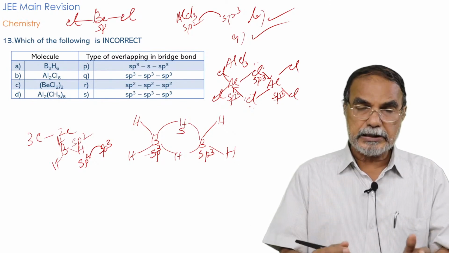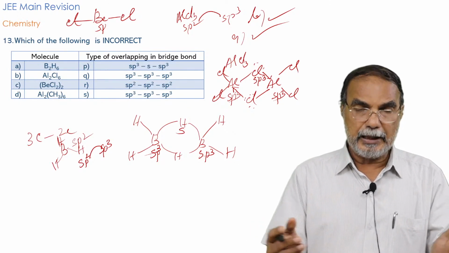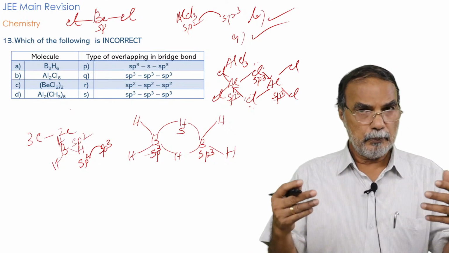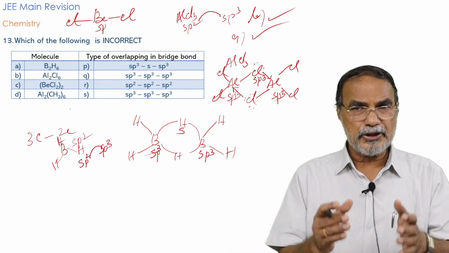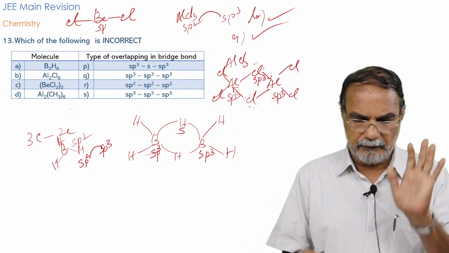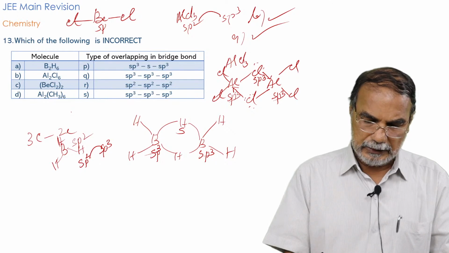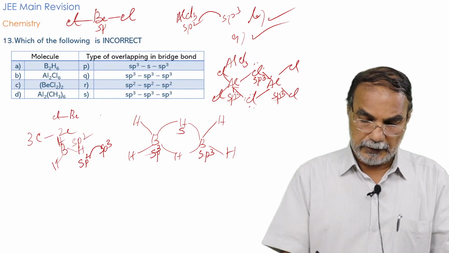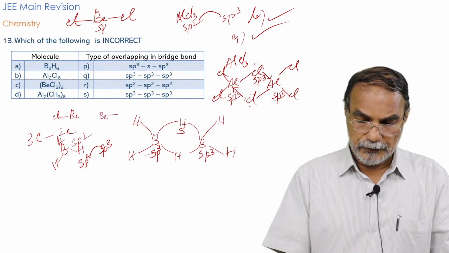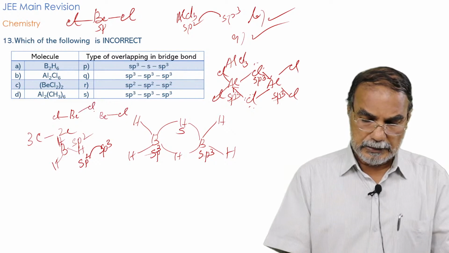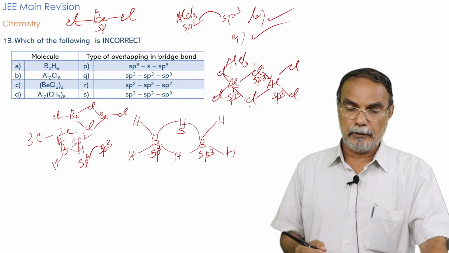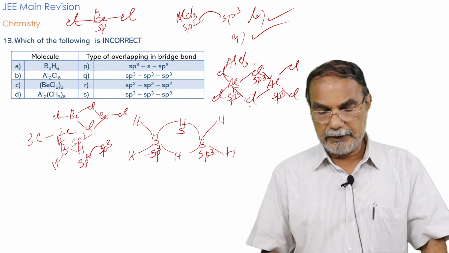But when BeCl2 forms the dimer, actually it forms a polymer also, but in the vapor state it forms dimers, and that is given here, Be2Cl4. Actually it will be like this: BeCl, Cl, Cl. This is the dimer molecule.